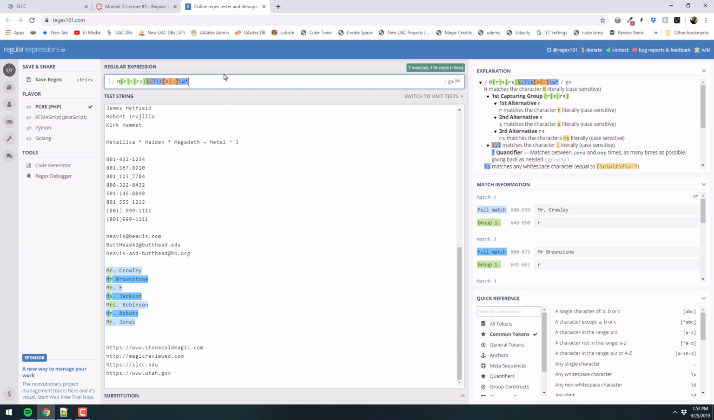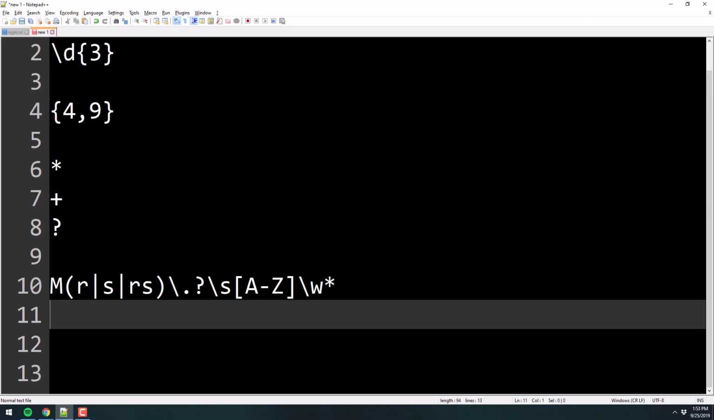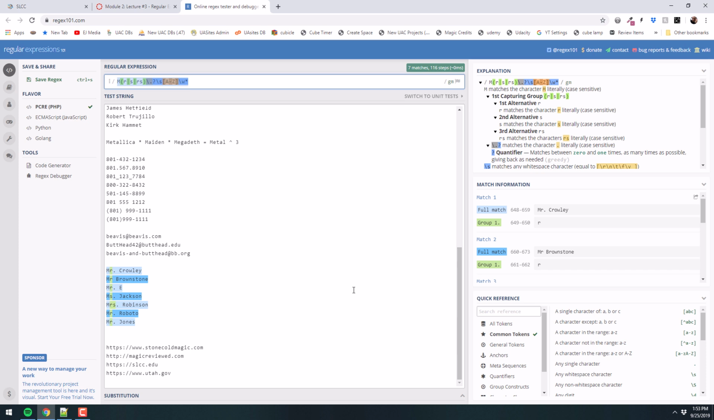So let's look at that. Here's the final version here, okay? Give me a capital M, then give me one of these three patterns here, either an R or an S or an RS. Followed, whatever that is, by either 0 or 1 period, followed by a space, followed by exactly one capital letter, followed by either 0 or many word characters. And that will pick up all the Mr. and Mrs. and so forth, okay?